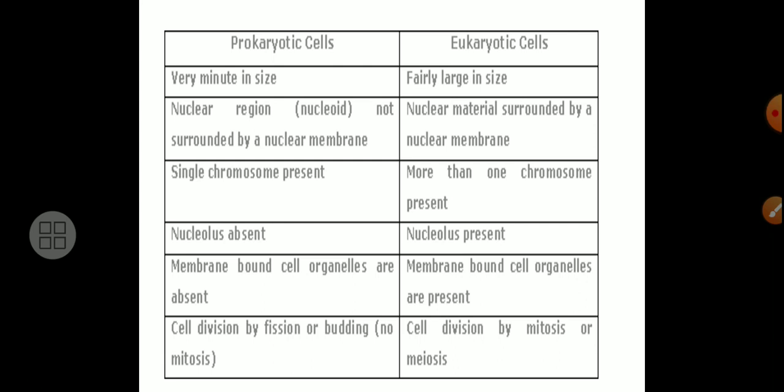In a prokaryotic cell, the nucleolus and nuclear membrane are absent, while in a eukaryotic cell the nucleolus is present.